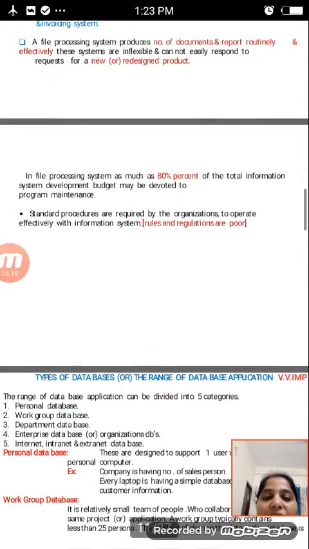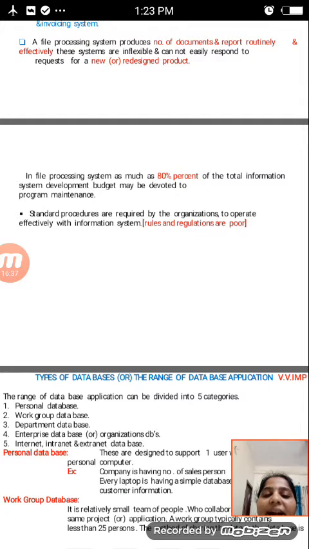In the file processing system, as much as 80% of the total information system development budget may be devoted to program maintenance. From program maintenance it will take more.